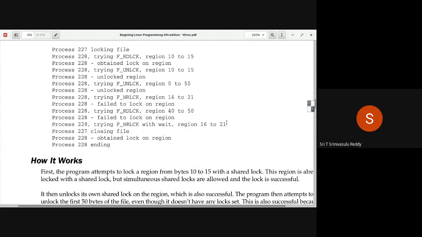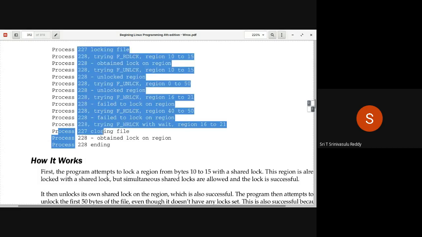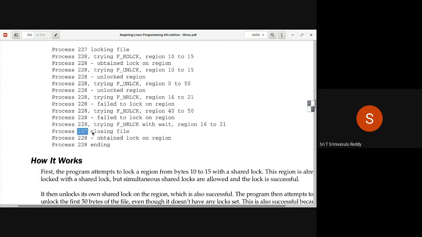You are now seeing the output after that. There will be a lot of waiting time here. And then after some time, you will see this particular output. Process 227 closing the file. Meaning that sleep 60 is completed there. Sleep 60 complete means then you are closing the file.